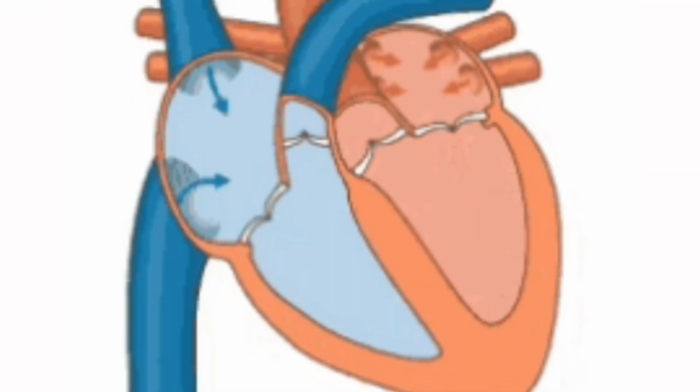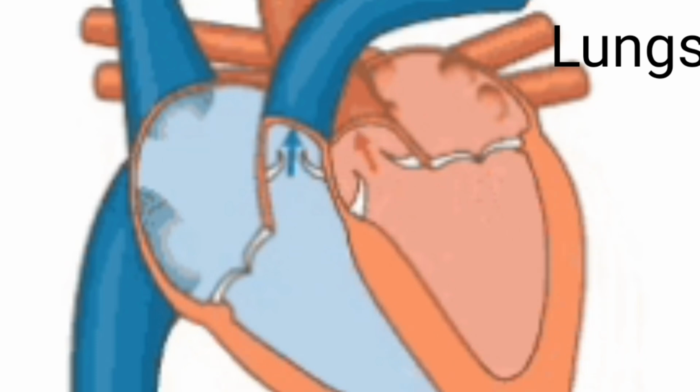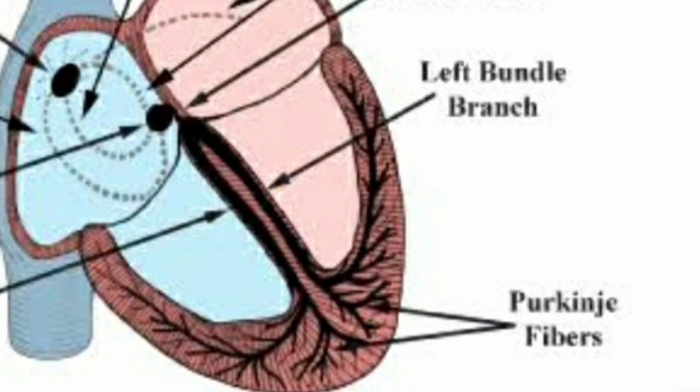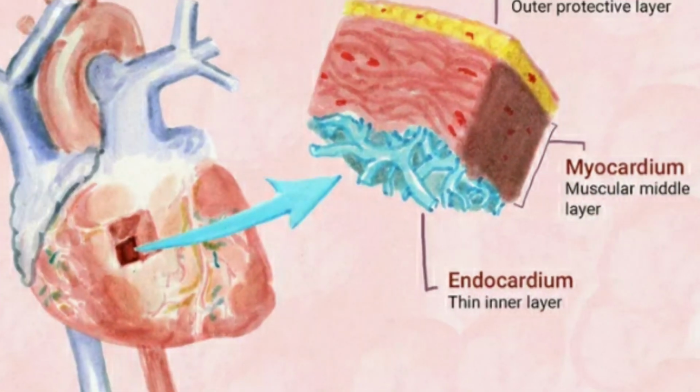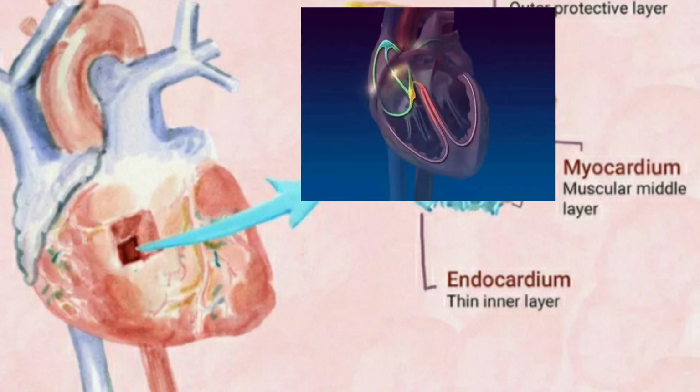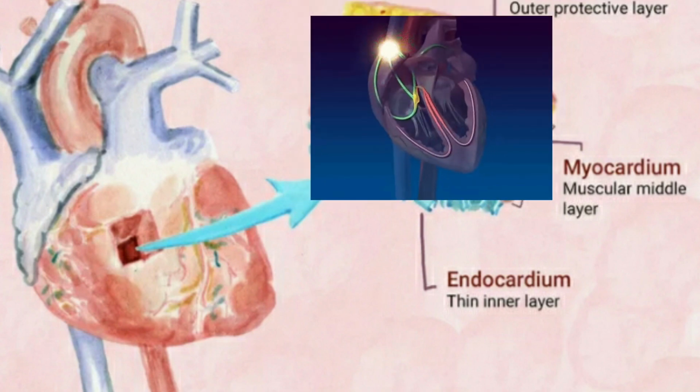The right ventricle sends blood to the lungs via the pulmonary artery, and the left ventricle pumps blood to the aorta. And these Purkinje fibers relay cardiac impulses to the myocardium. The myocardium is the thickest in the heart ventricles, allowing the ventricles to generate enough power to pump blood to the rest of the body.